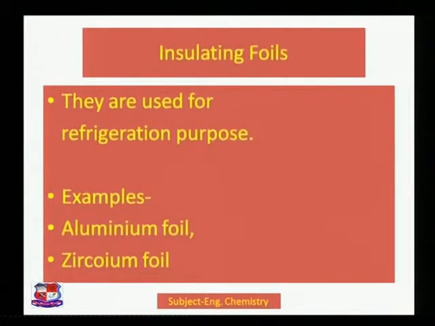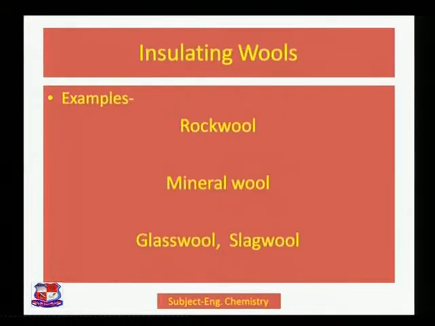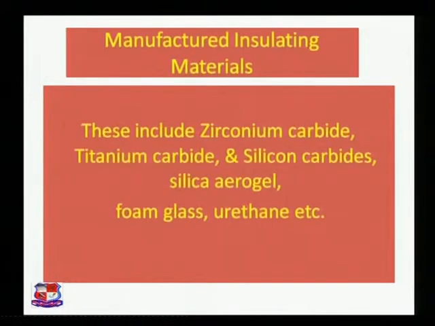Then we can say they are used for refrigeration purposes, aluminium foil, zirconium foil, etc. Then we have rock wool, mineral wool, glass wool, slag wool, etc. for insulating wools. Then we have zirconium carbide, titanium carbide, silicon carbide, silica aerogel, foam glass, urethane, all these come into the category of manufactured insulating materials.